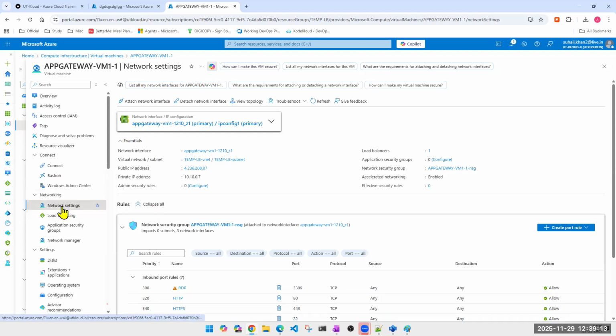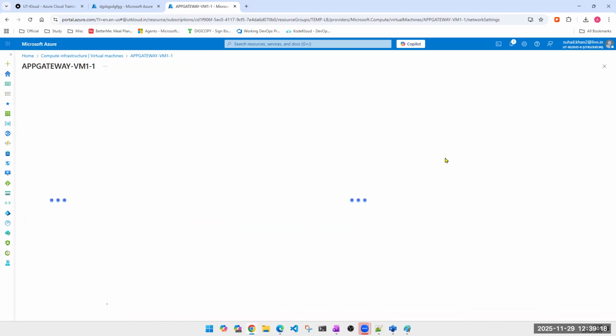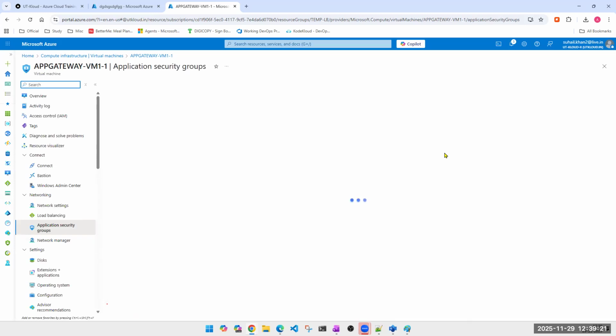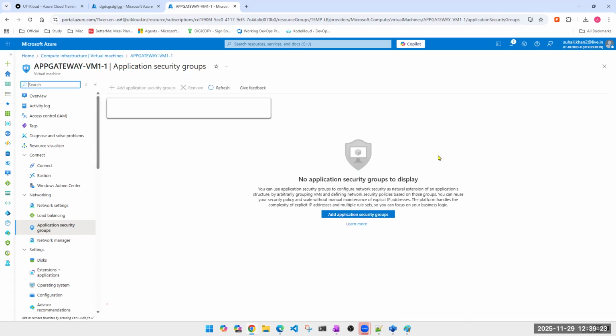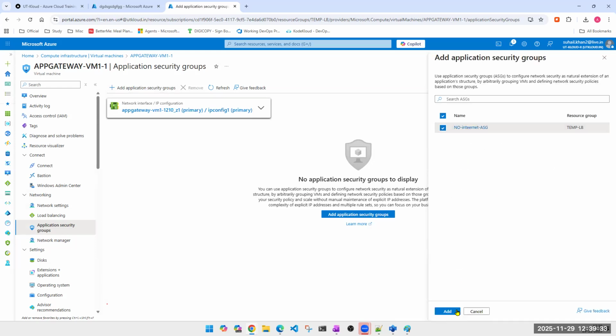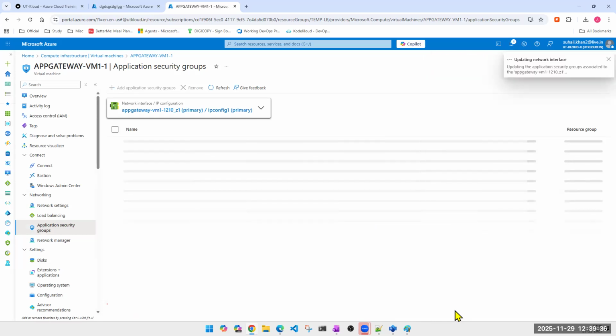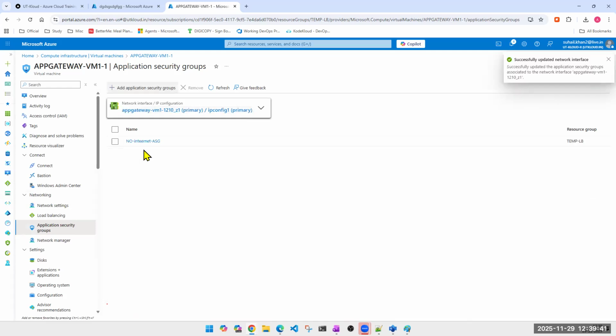So if you go to network settings, here you will see application security group. If I click here, configure, either I can create a new one or I can add an existing one. Can you see? Add it. Now, this machine is a part of this application security group. And my NSG rule says that whichever machine is a part of this application security group is not supposed to access the internet.